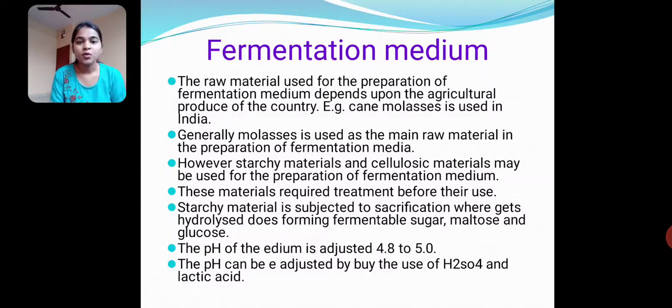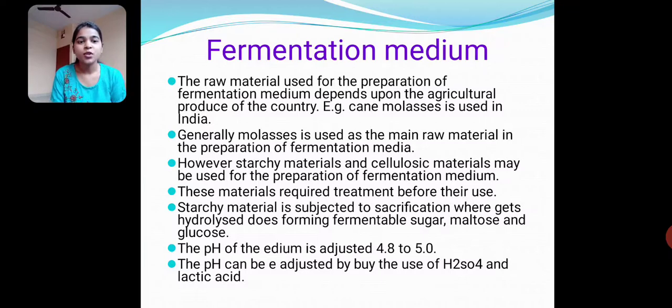The optimum sugar concentration is between 10 to 18%. Also, a suitable amount of nitrogenous source such as ammonium sulfate is added in the preparation of fermentation medium. When beet molasses is used in the preparation of fermentation medium, then blackstrap molasses is also added to meet the biotin deficiency.